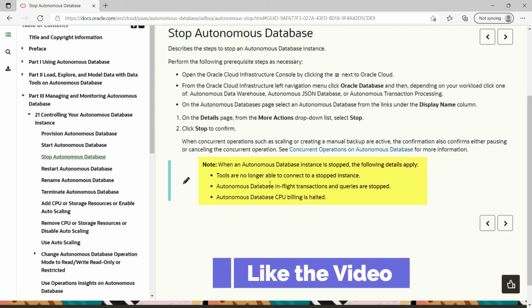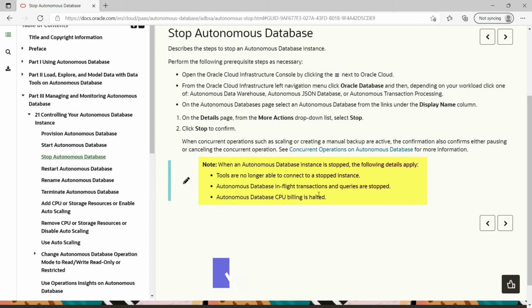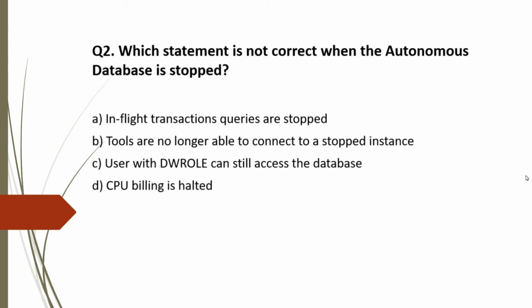Tools are no longer able to connect to a stopped instance. Autonomous database in-flight transaction and queries are stopped. Autonomous database CPU billing is halted. Point to be noted, we have to select which is not correct. Option A, in-flight transaction queries are stopped. Yes, when the autonomous database is stopped, in-flight transaction queries are also stopped. So this is incorrect choice.